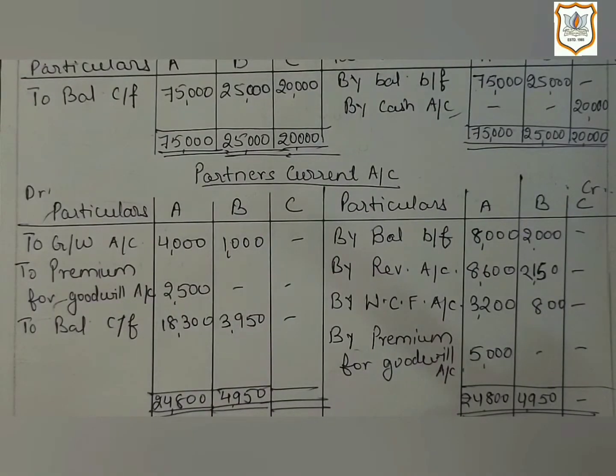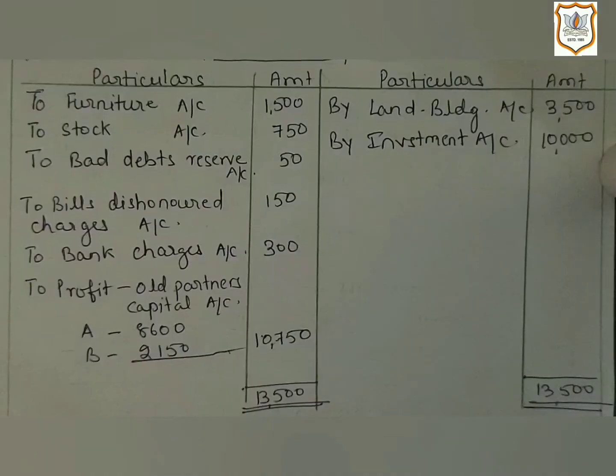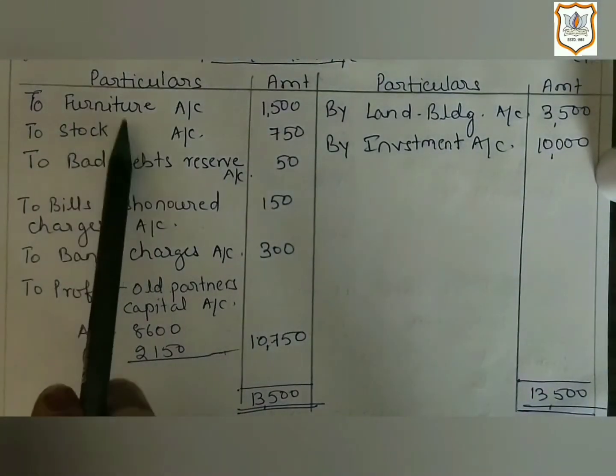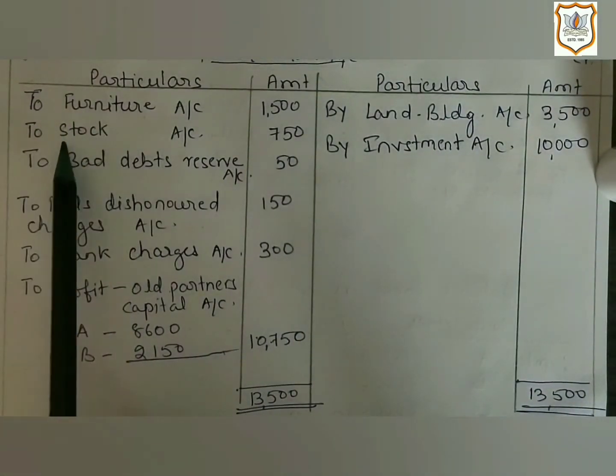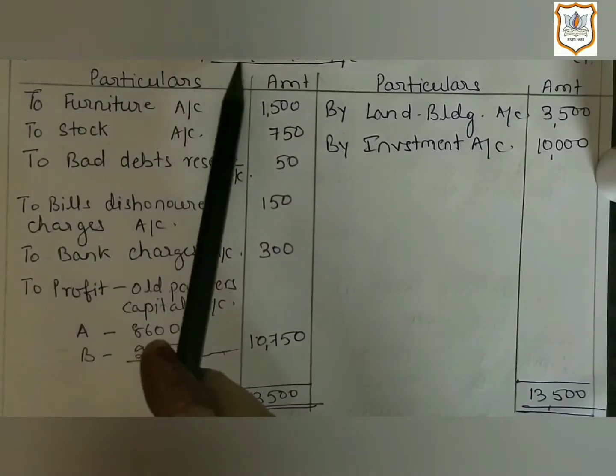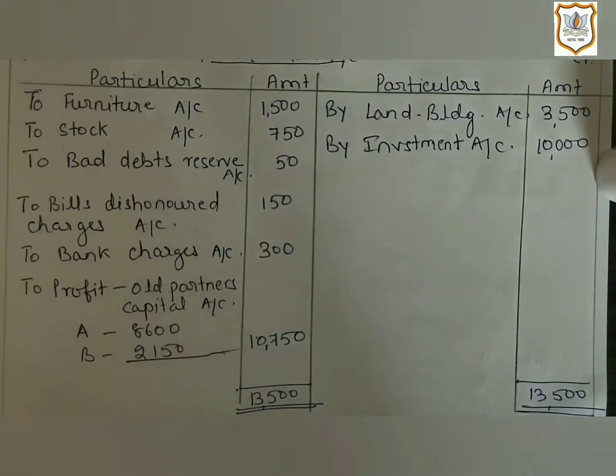Now the second point is that the value of land and building is to be increased by 10%, while the value of furniture and stock is to be decreased by 5%. So as the value of land and building is increasing, we have recorded it on the credit side of revaluation account. And as furniture and stock value is reducing, we have recorded it on the debit side of revaluation account, as it is a loss.